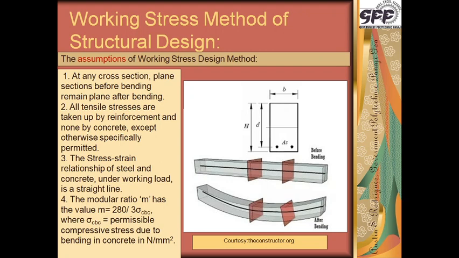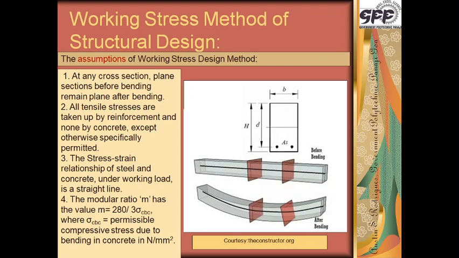The third assumption over here is that the stress-strain relationship of steel and concrete under working load is a straight line. That we have seen previously. In some cases it does not remain so, but the assumption says it all. We are going to consider it to be a straight line and work with that.